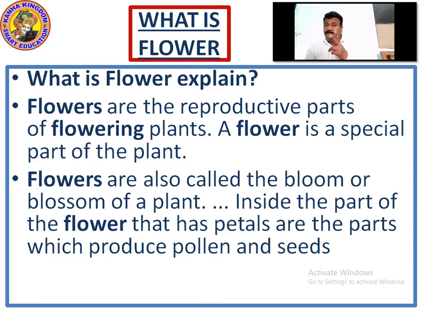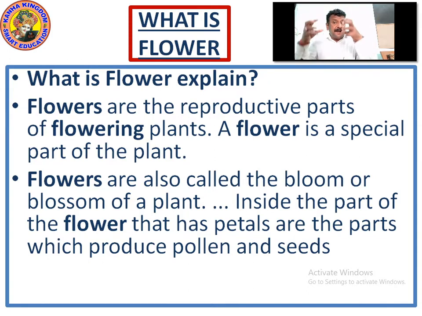What is the special part in the plant? Flower is a special part of the plant. Flowers are also called bloom or blossom of a plant. Blossom means the full grown thing. Like when you plant a flower plant, when the flower comes, it means it has blossomed.